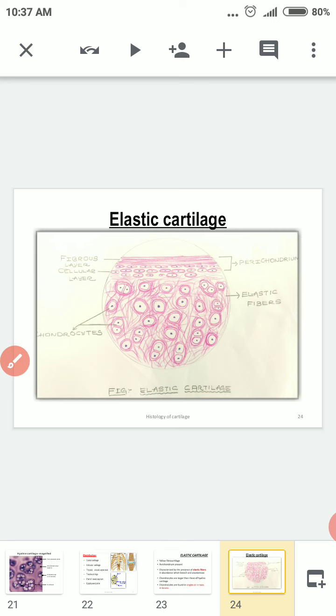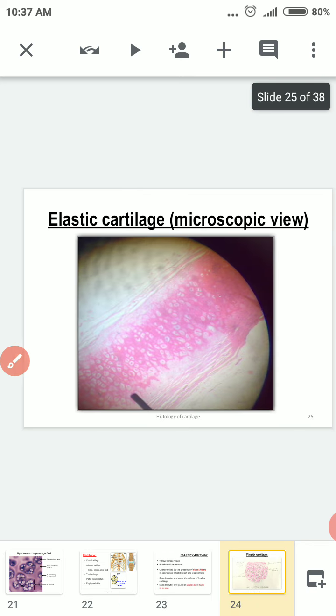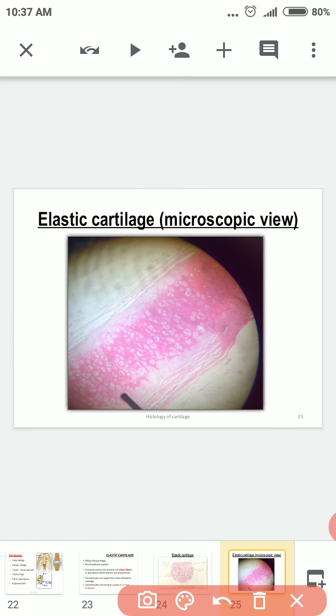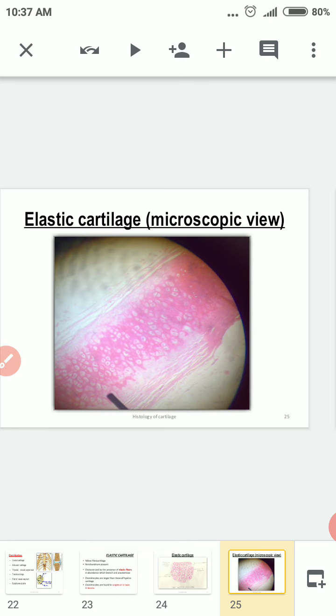So you can see that these are the elastic fibers, and you can see the chondrocyte. See the size of the chondrocyte, it is larger and they are arranged singly. This is how the slide will appear. You can see the pinkish color and the chondrocyte there, and in between all the elastic fibers. So this is how the slide of the elastic cartilage will appear.